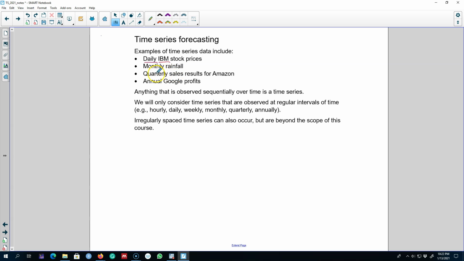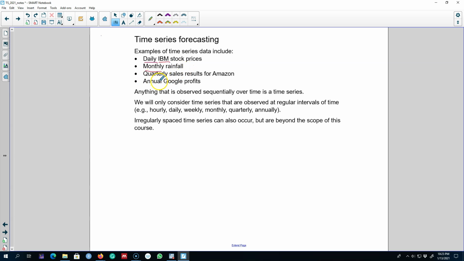Then we may observe data of monthly rainfall in a particular area. It could be a city, it could be a country. In this case, the frequency will be monthly and there will be one entity, and we'll observe that entity over a period of time, and this will be time series data.